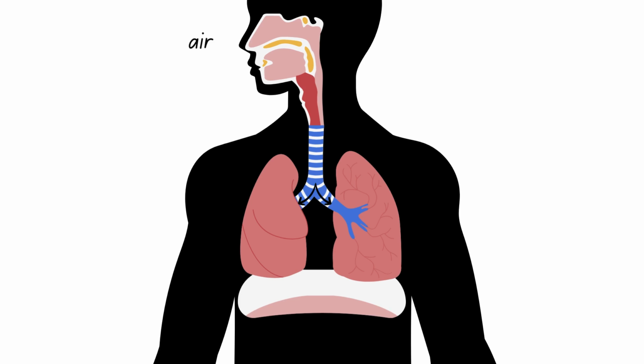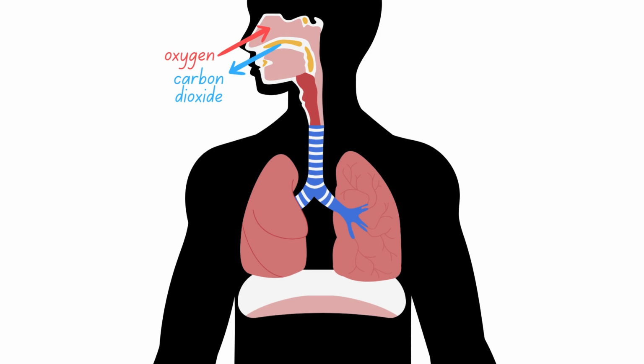The bronchi split into smaller bronchioles and finally reach the alveoli. Here, oxygen from the air passes through the thin walls of the alveoli and into the surrounding capillaries, where it enters the bloodstream. At the same time, carbon dioxide passes from the capillaries to the alveoli. From there, it moves up through the bronchioles, bronchi, and trachea, and is finally expelled through the nose or mouth.